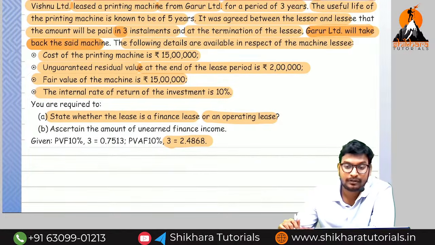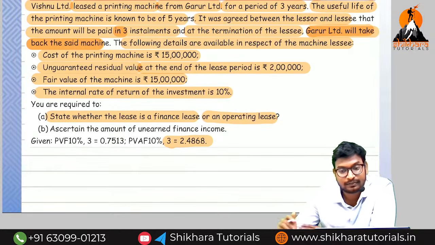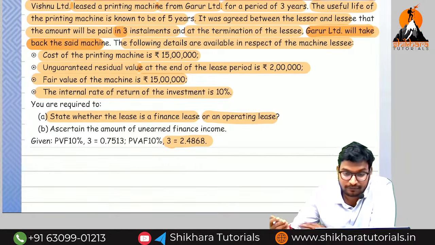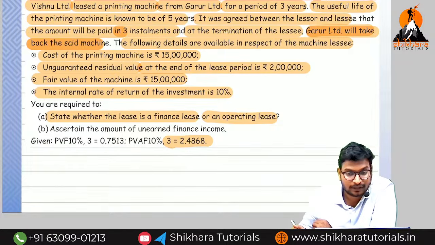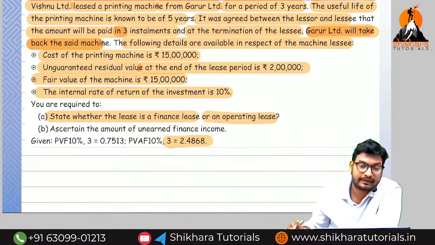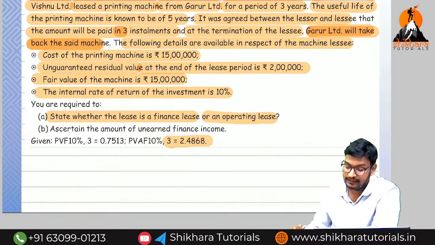So how can we find out the present value of minimum lease rentals? First you need to find out the lease rentals per annum. Then only we can find out the present value of minimum lease rentals. By using that formula we can find out the present value of minimum lease rentals. That we can compare with the fair value. Then we can easily say whether it is a financial lease or operating lease.